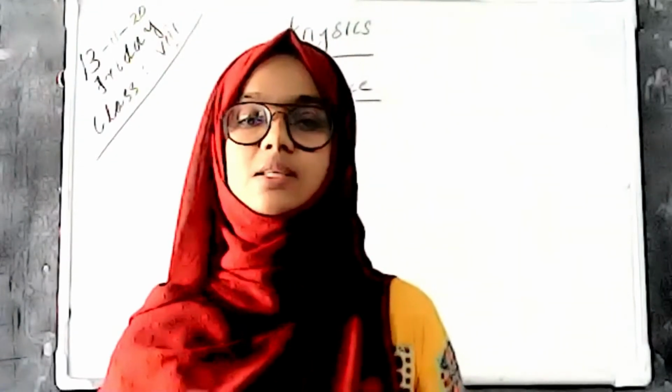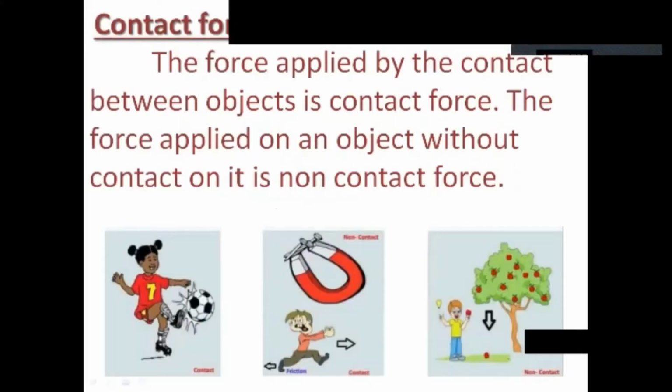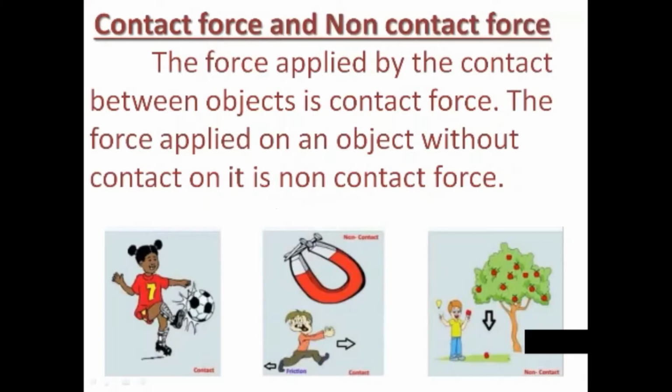So let's discuss some examples through a slide. Contact force and non-contact force. The force applied by contact between objects is contact force. The force applied on an object without contact is non-contact force. We can see examples in this slide.